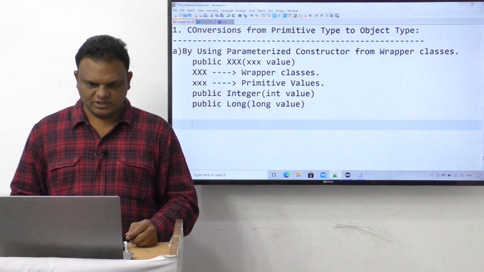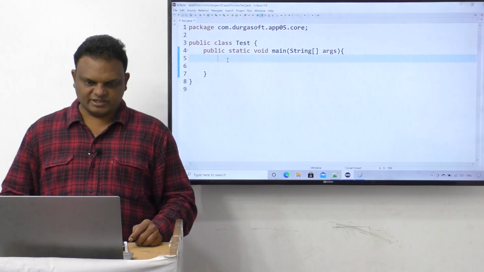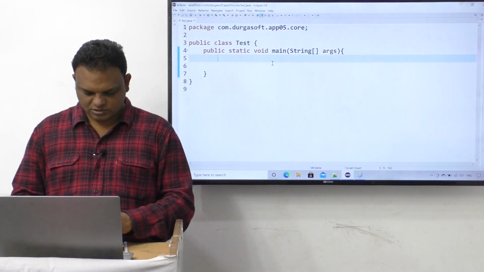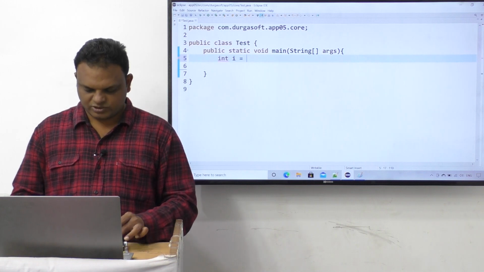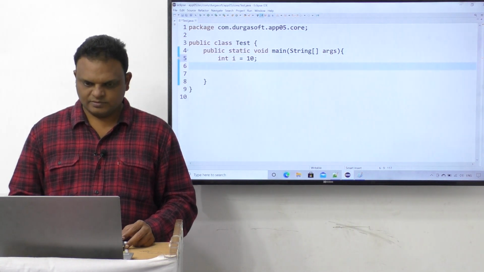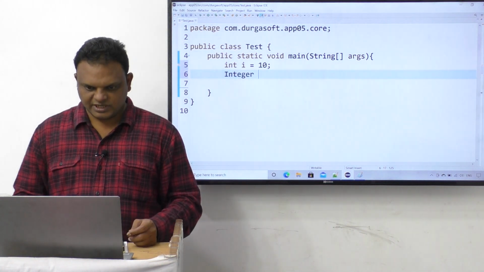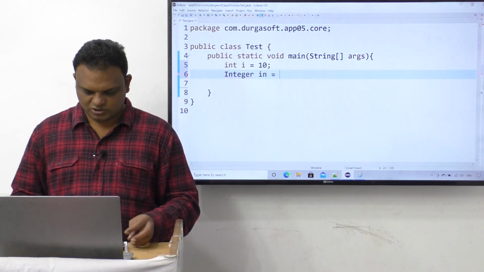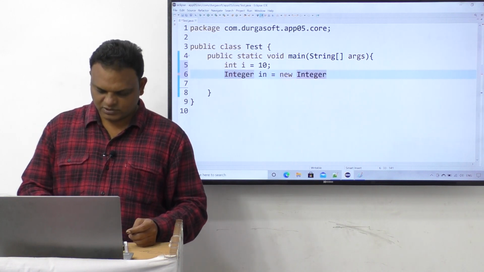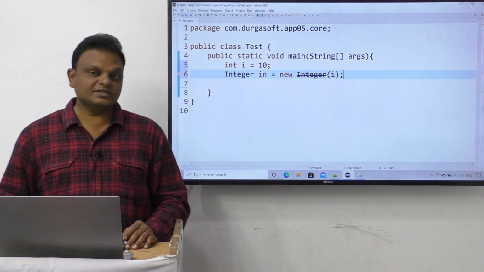Now let's see some examples directly. The very first example: int i is equal to 10. Then Integer in is equal to new Integer of i.